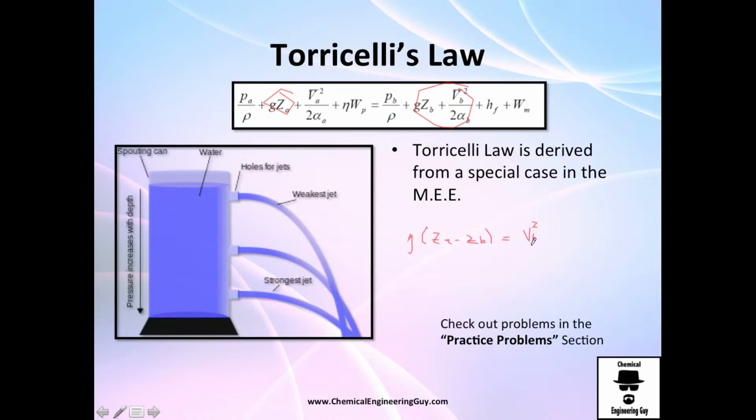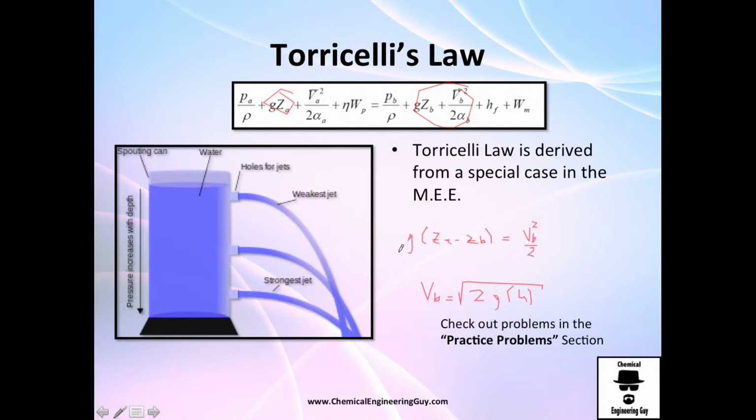Solving for V will be, hopefully it rings bells, the square root of 2 times the gravity times the height. The height is essentially CA minus CB, and you take the square root and you have your velocity.